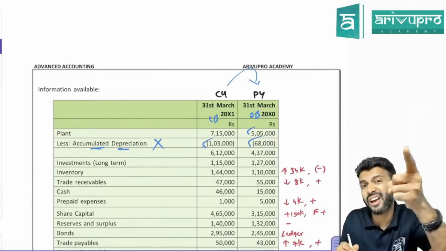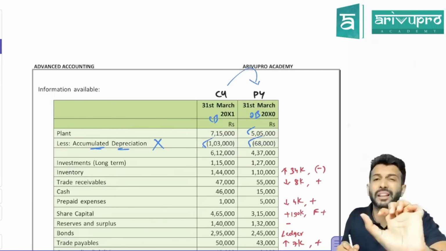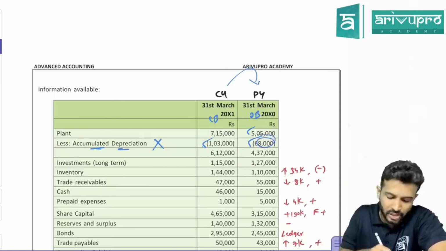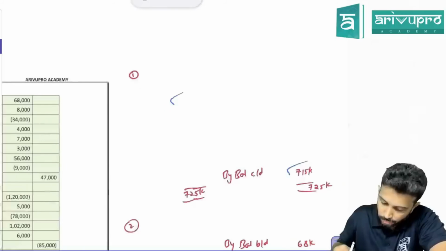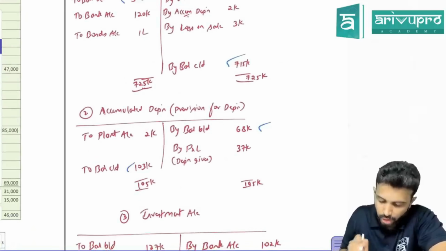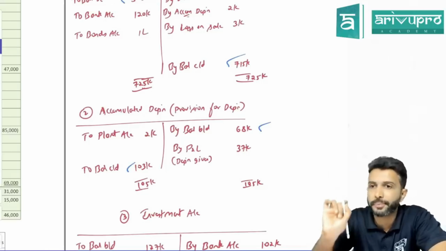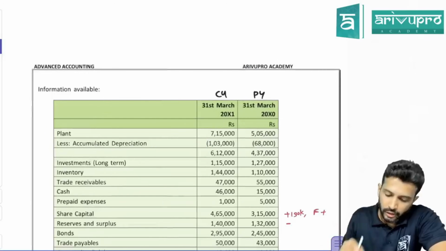So provision's ledger will have a debit balance or credit balance? Provision means it's a liability, a kind of liability. Liability's opening balance, where will it come? On the credit side. So provision for depreciation, you'll write opening balance here, closing balance, that's it. Yes, sir. Whatever is given in the question, I posted it into the ledger. Okay. All right. Now let's see the other one.